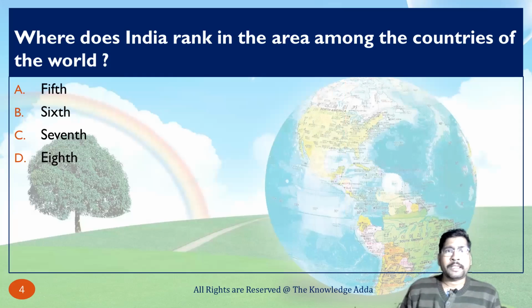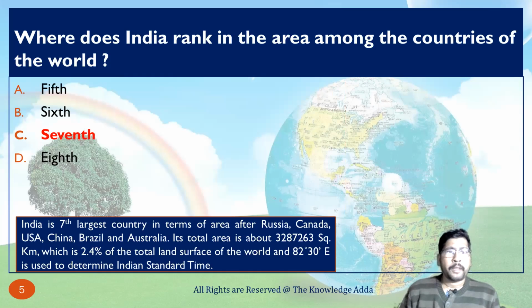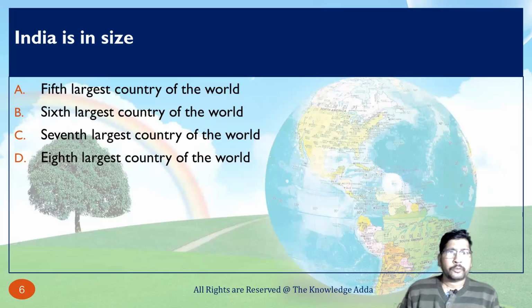Next question: where does India rank in area among the countries of the world? As we discussed in the previous question, India is the seventh largest country of the world after Russia, Canada, USA, China, Brazil, and Australia. These are six countries which are ahead of India in terms of area. So India is the seventh largest country.